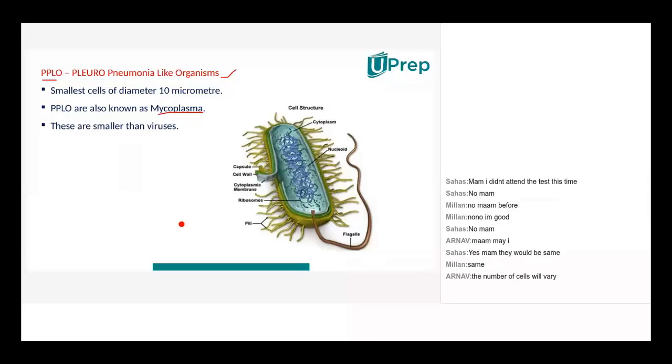PPLO, pleuropneumonia-like organism. The other name for PPLO is mycoplasma. Remember that word also. All the three words are the same. They have the general bacterial cell structure.